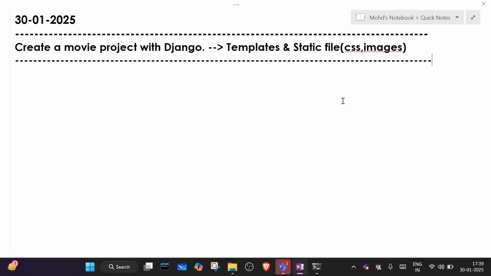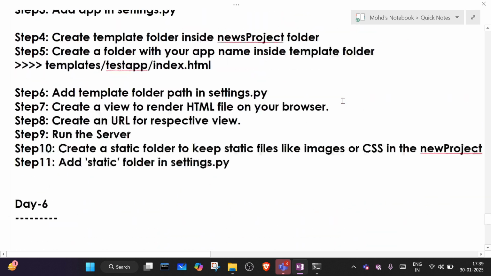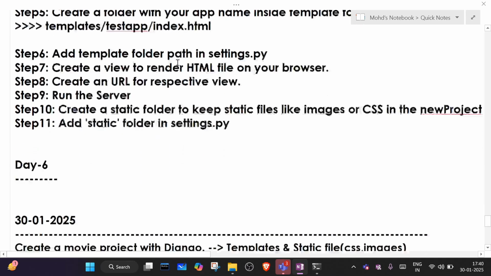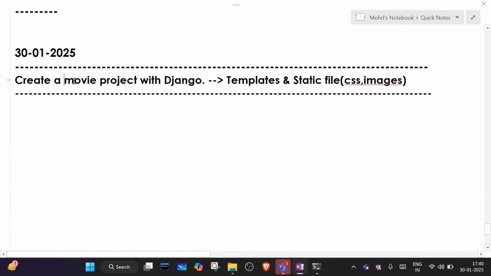In the last class we didn't complete this news portal. So before proceeding with this movie project, let's complete the news portal project first.